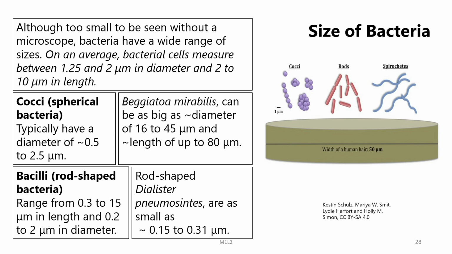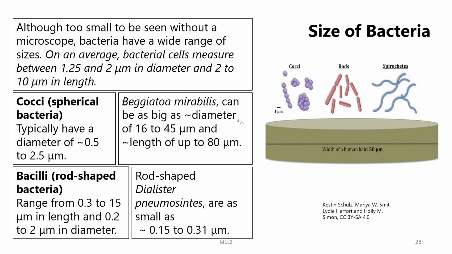For example, the cocci typically have a diameter of around 0.5 to 2.5 microns, and there is an organism, of course, Thiomargarita namibiensis, which can be as large as 16 to 45 microns in diameter and length up to around 18 micrometer.